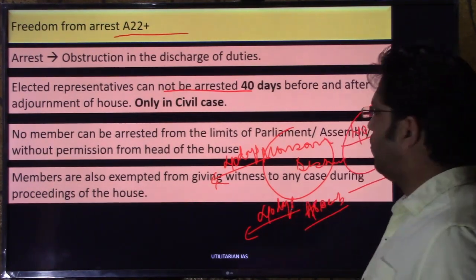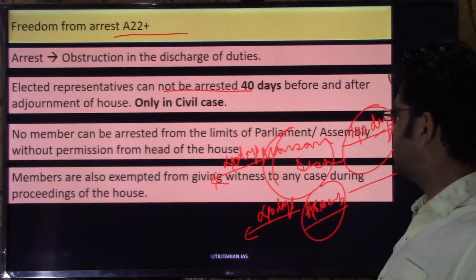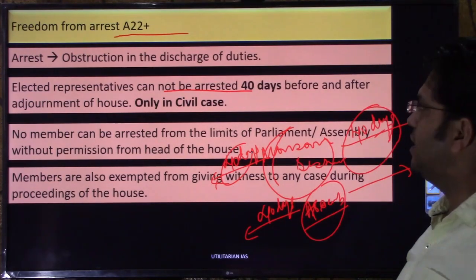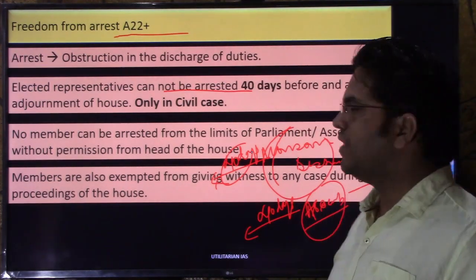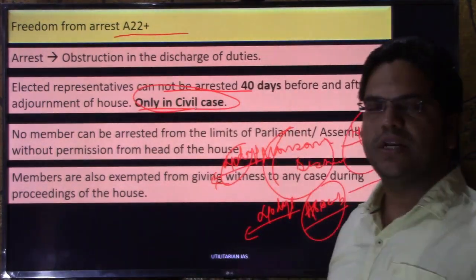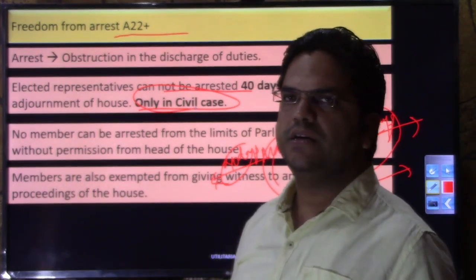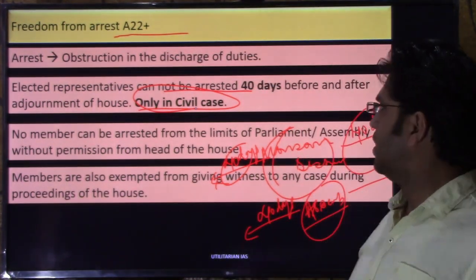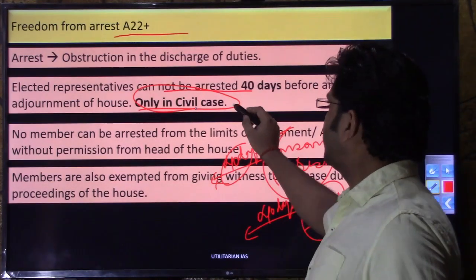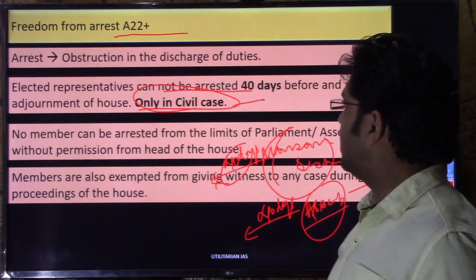So not only during the assembly session or parliament session, but 40 days before and 40 days after, these people cannot be arrested. But this protection or privilege is available only in civil cases, not in criminal cases. So what are civil cases? If they have violated any contractual obligation, or are allegedly involved in land grabbing, these civil cases are not life threatening cases. They cannot cause any kind of fatalities.